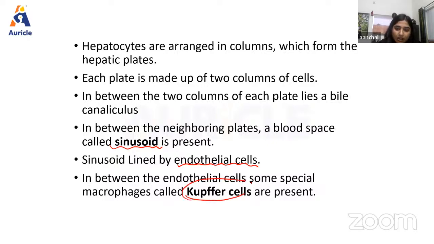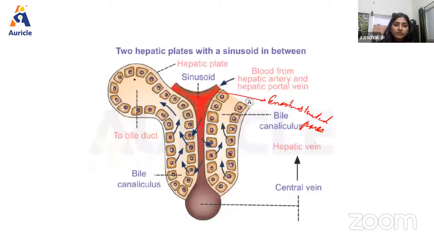Basically, Kupffer cells are the macrophages of the liver that are responsible for phagocytosis, and these cells make up the reticuloendothelial system. As we can see in the diagram, we have two plates here, there is a sinusoid space, and then we have these cells. These cells are known as hepatic cells, right?